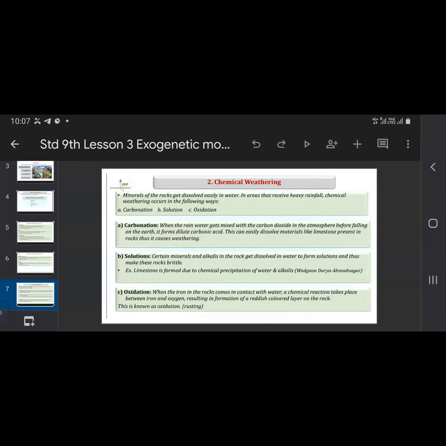So what is that? That is the reaction between iron and the oxygen present in water. This is known as oxidation. In simple language, we can call it rusting. So rusting is nothing but the decomposition of the iron, reacting with the oxygen and forming oxidation.